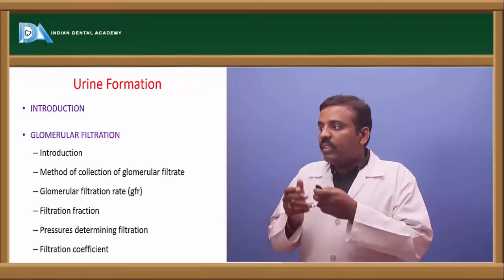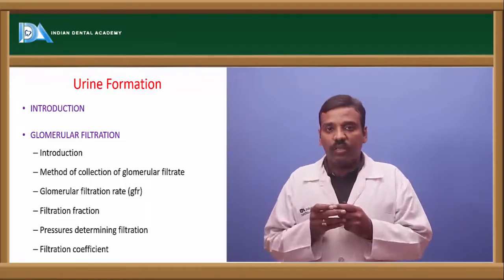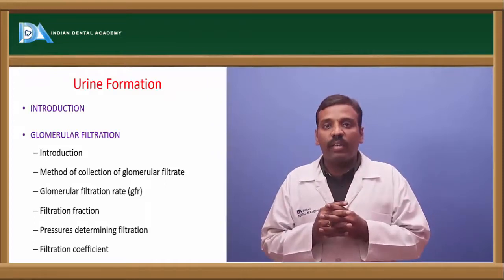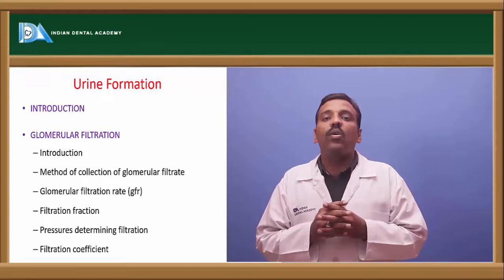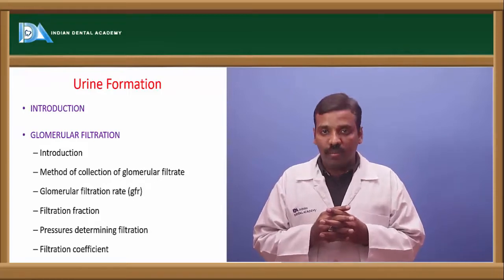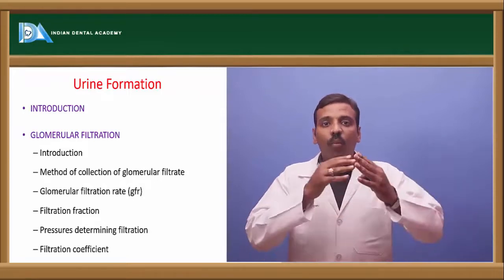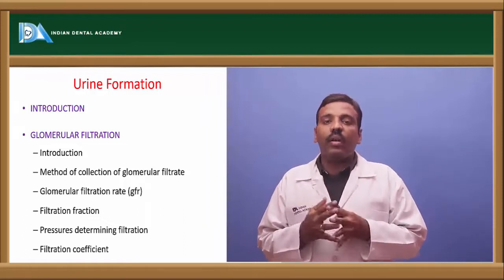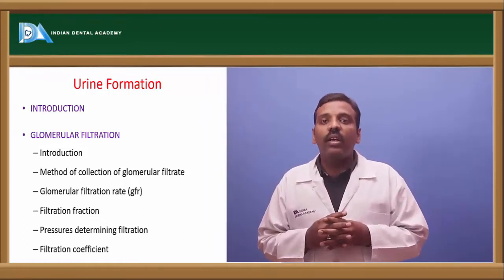This filtration process, and how much blood is filtered through it, is called the glomerular filtration rate. The amount of blood filtered in the glomerulus is called the glomerular filtration rate.